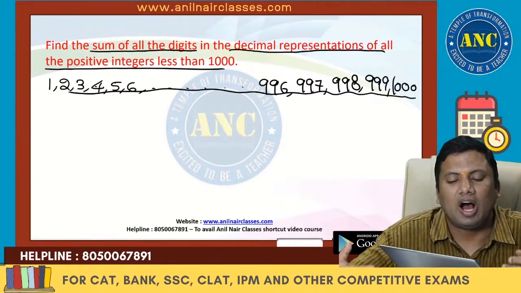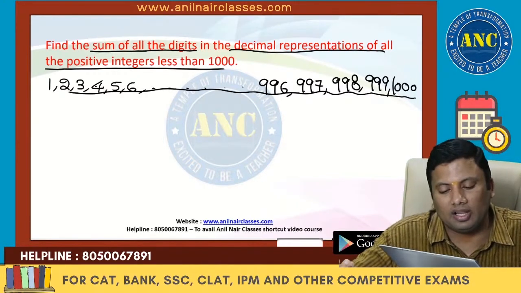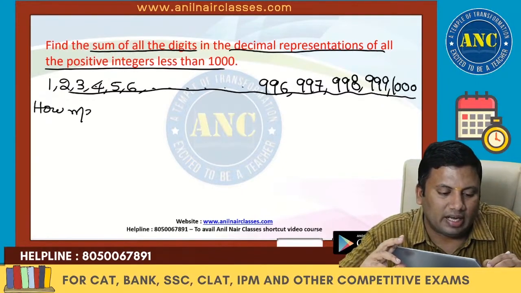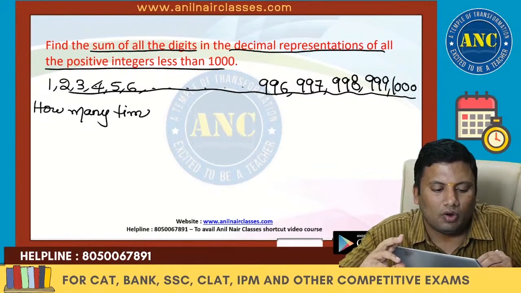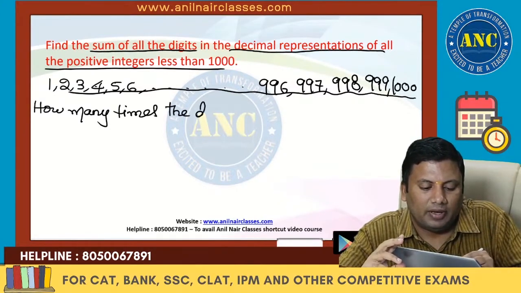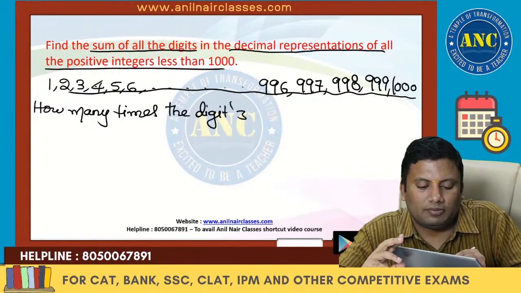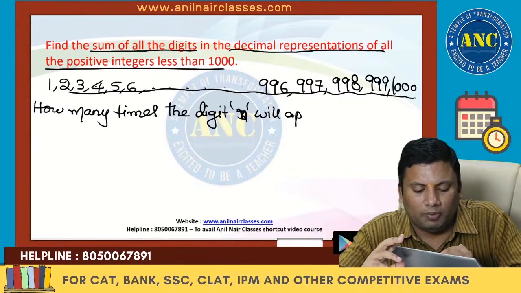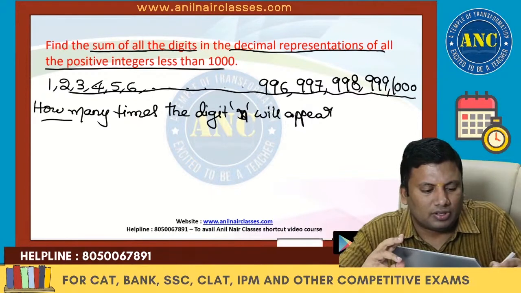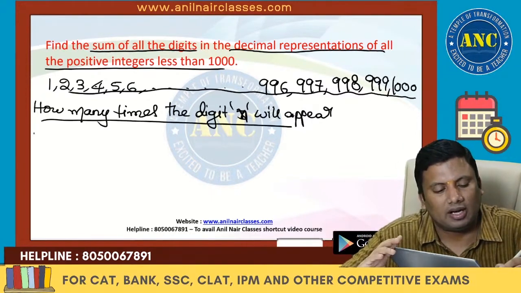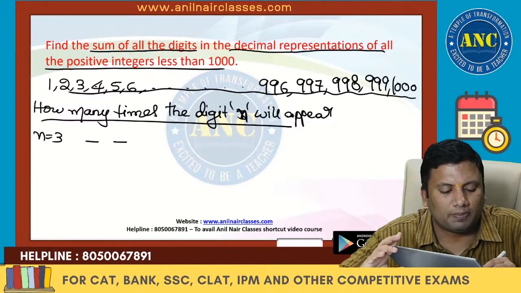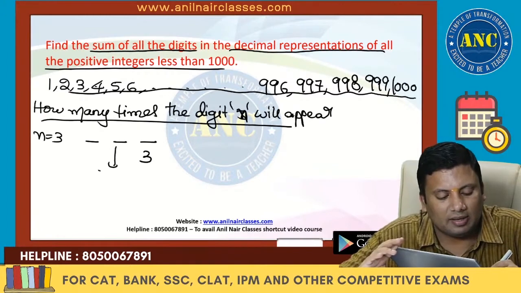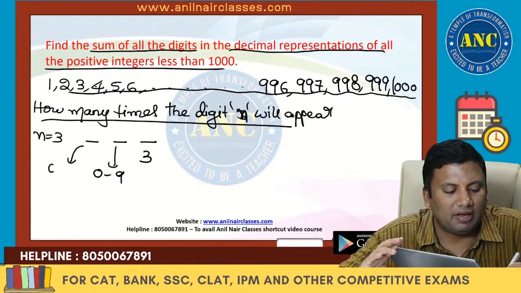First let us see how many times a digit will appear in all the natural numbers from 1 to 1000. First a digit n. N could be anything. We will take some examples. How many times will the digit n appear? If n is 3: units place, tens place, hundreds place. If the units place is 3, the others can be from 0 to 9.